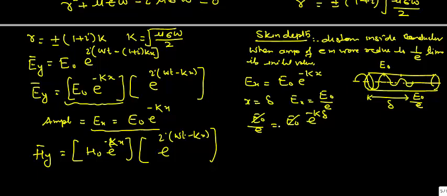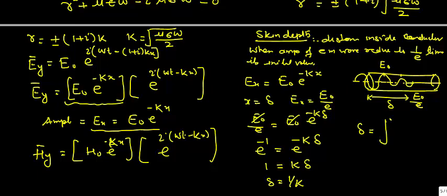E naught will cancel, and here we have e raised to power minus 1 equal to e raised to power minus k into delta, and if we compare this equation, then 1 is equal to k into delta, or simply delta is equal to 1 upon k. By putting the value of k here, we can write delta equal to root of 2 upon mu sigma omega. This is the value of skin depth.